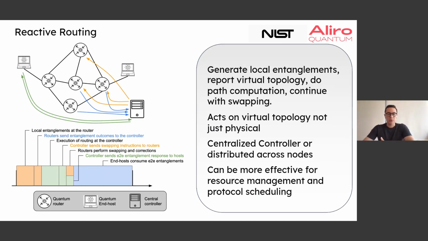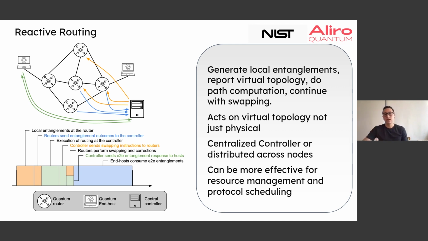Alternatively, an approach to routing is more reactive, or sometimes called dynamic routing. And here the idea is the routing entity is actually reacting to the state of the network. And this is really where I think the difference between classical networking and quantum networking shines. A lot of classical routing technologies are very what we call stateless. They don't necessarily depend on network state too much. But in quantum networking, that's not the case. Reactive routing is very, very stateful.